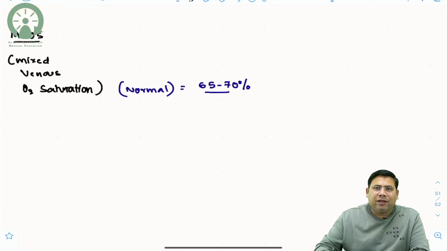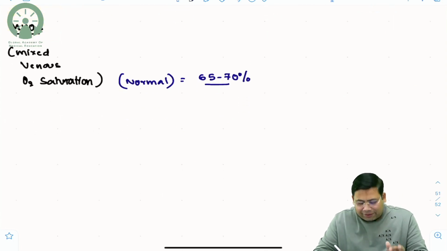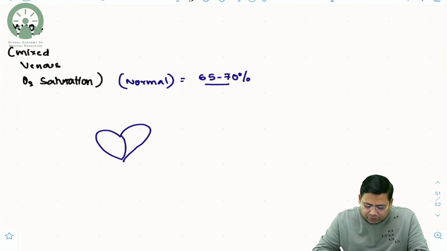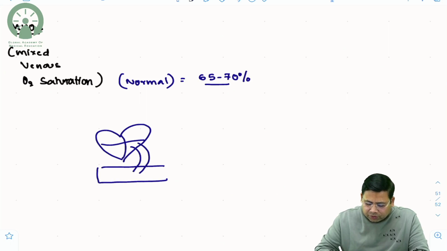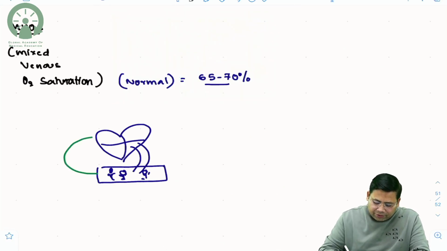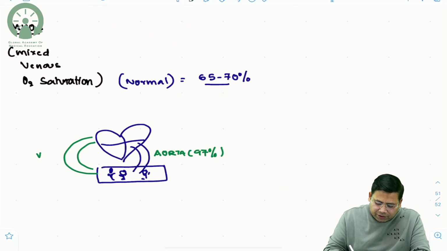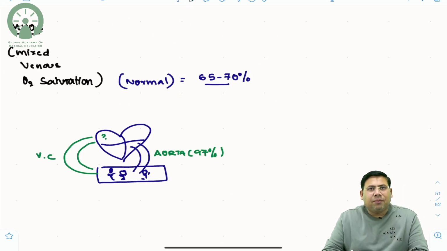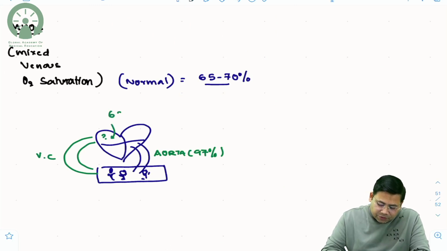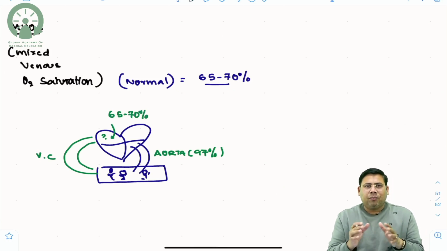So I would like to explain it again in this chart only. Let us see, this is heart. So imagine this is heart. Heart is taking the blood out and it is going to the body, and these are the organs of the body. Imagine these are the organs of the body, and they are extracting the oxygen and returning it back via vena cava. So this is aorta, which is having suppose 97%, and this is vena cava. So when vena cava takes in the blood, and we expect here the saturation of 65 to 70%, this is how we decide the normal Embose.